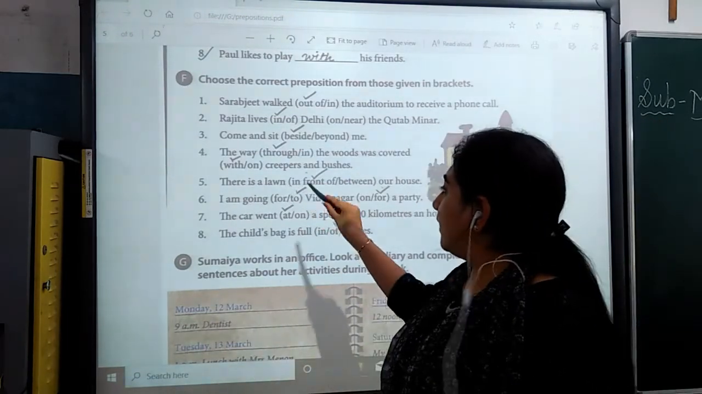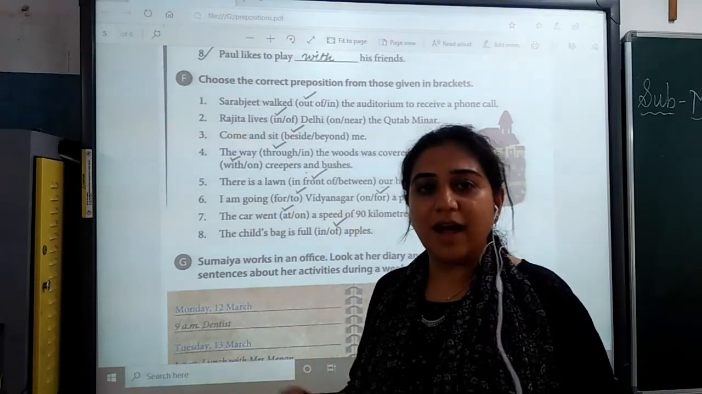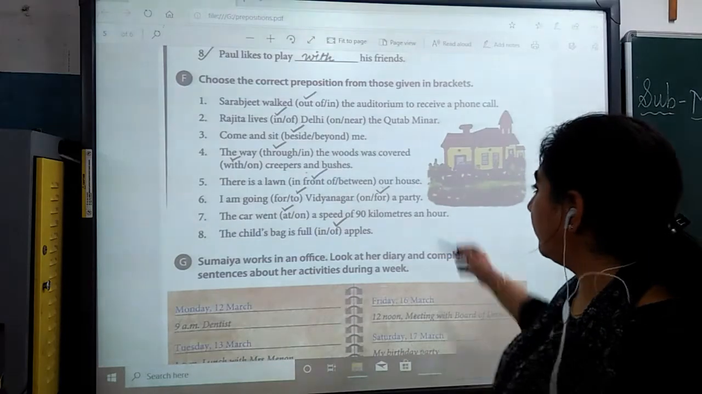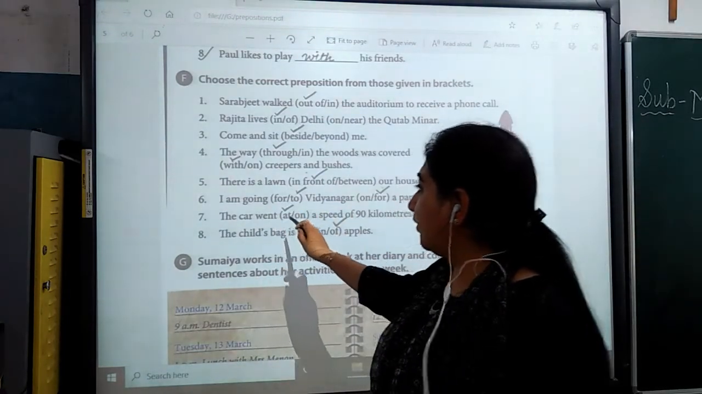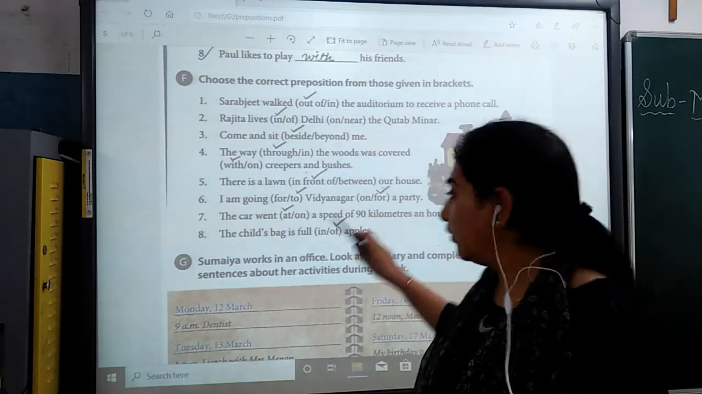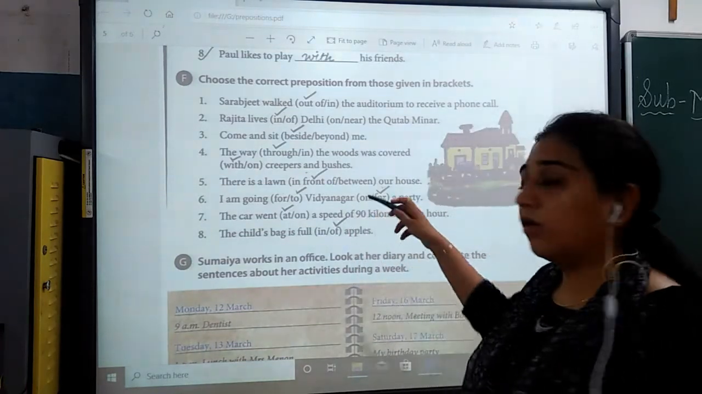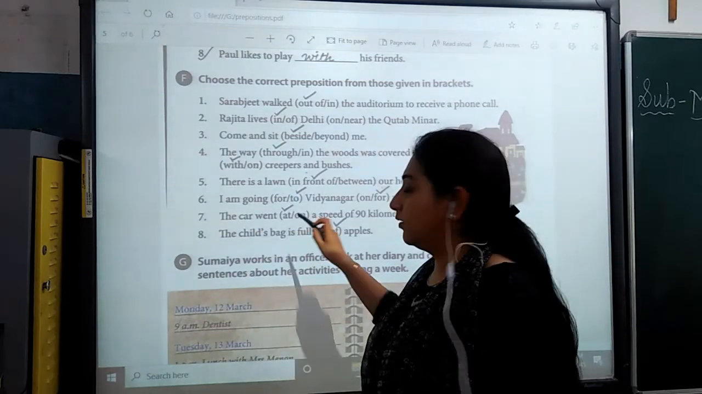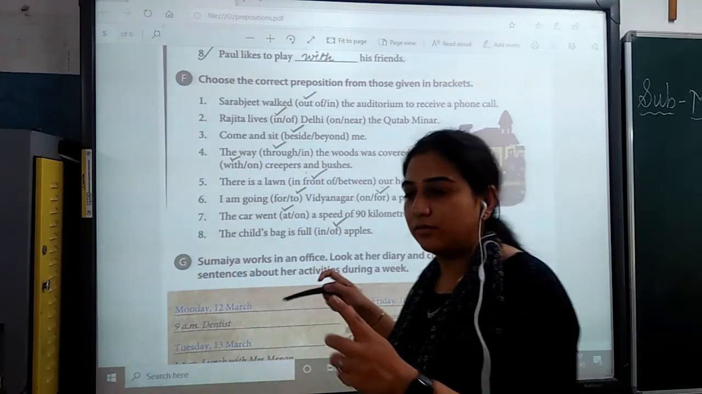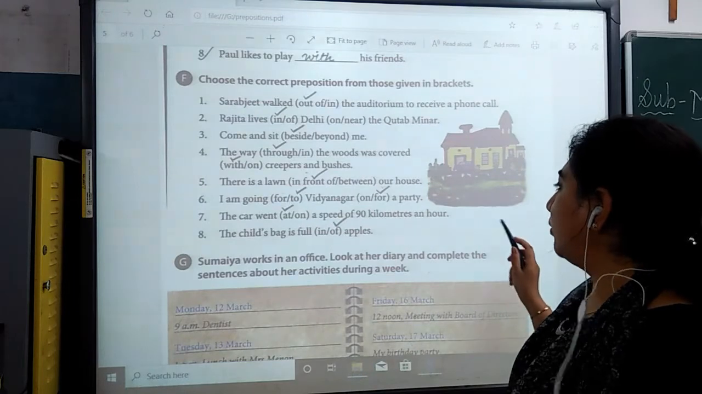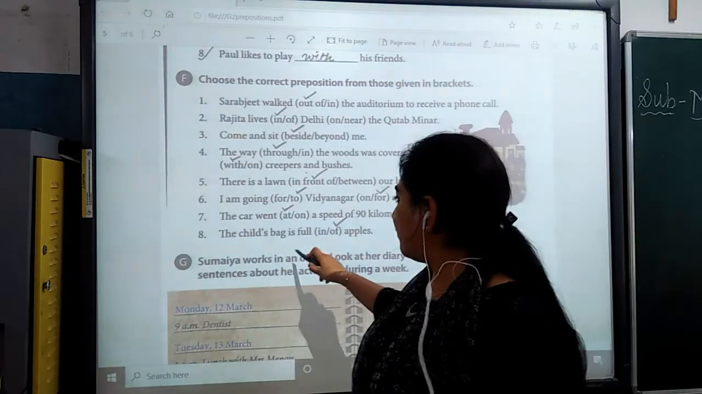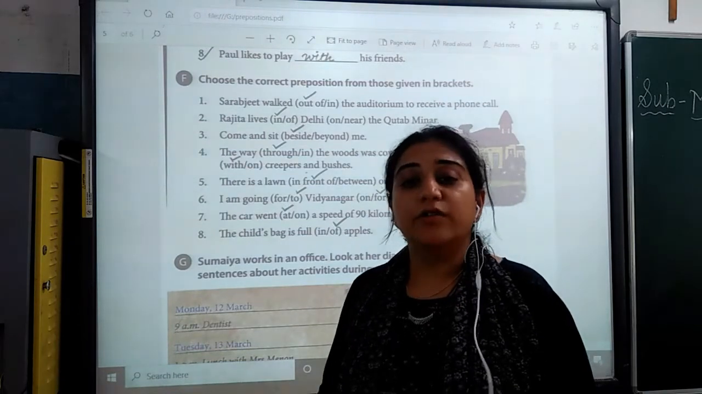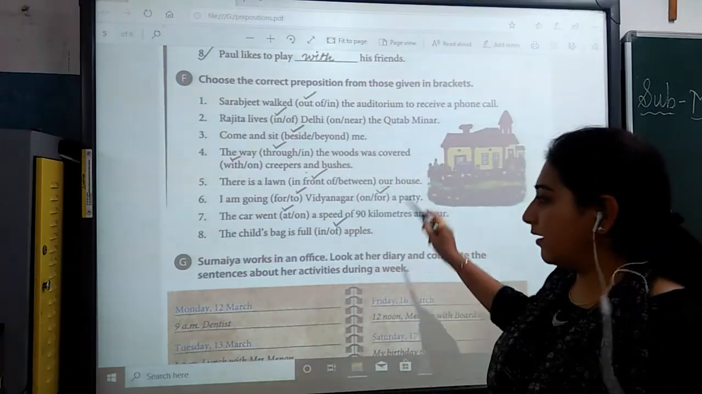Okay. There is a lawn. Lawn means garden. In front of your house. Yes, there is a lawn in front of our house. It would be at a speed of 90 kilometers an hour. The child's bag is full of apples, not in apple. It will be of apples. So I hope you are clear with this, students.